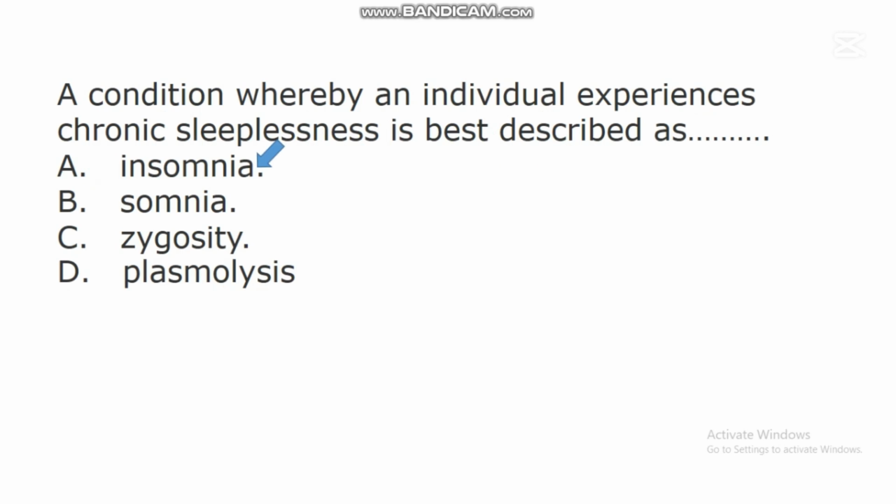Insomnia is a condition whereby a person experiences chronic sleeplessness. This is a condition whereby an individual experiences great difficulty in sleeping. So this is one of the problems of the body system, because if an individual does not sleep, the brain will not work very well. So the brain cells need adequate sleep for them to function very effectively.